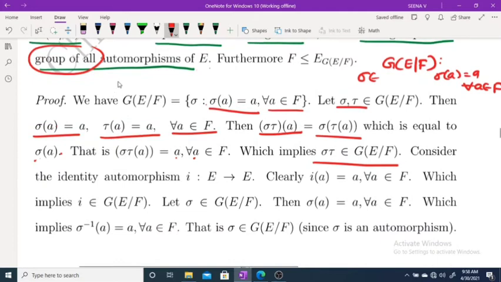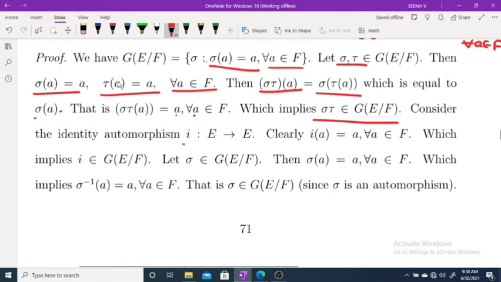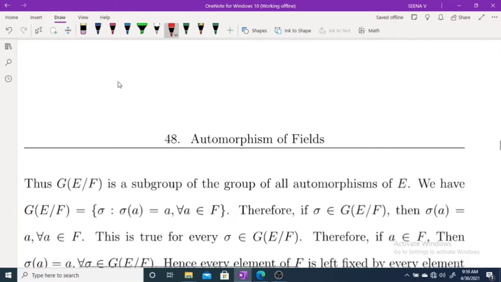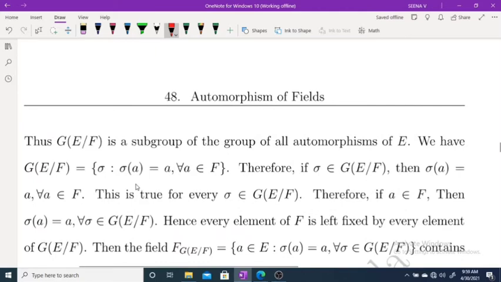So the operation is closed. Now consider the identity automorphism I from E to E. Clearly I(a) = a for every a belongs to E. Therefore, it is true for every a belongs to F, which implies I also belongs to G(E/F). Now let sigma belong to G(E/F). Sigma(a) = a for every a belongs to F, which implies sigma inverse(a) = a for every a belongs to F. That is, sigma inverse belongs to G(E/F). Okay. So G(E/F), the group, thus G(E/F) is a subgroup of the group of all automorphisms of E.